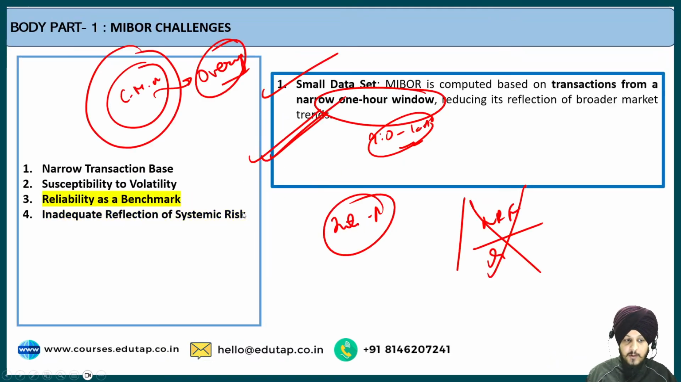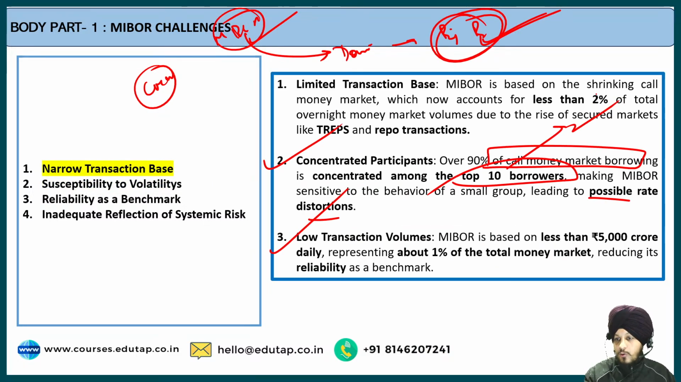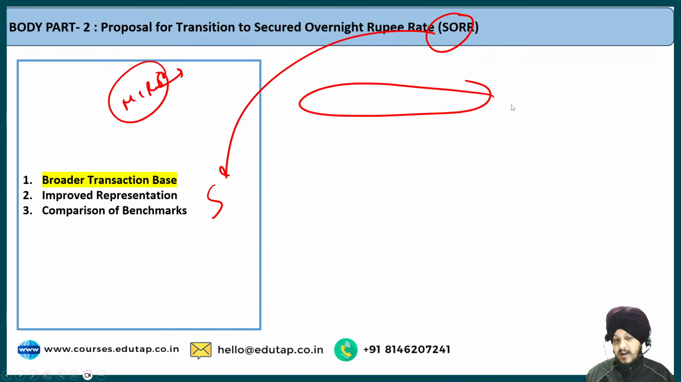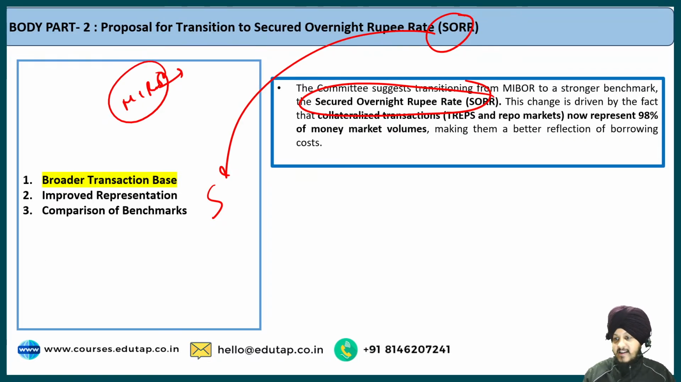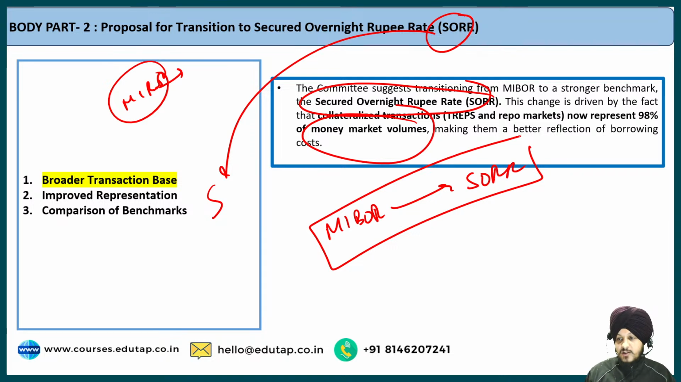Now, if you remember the slide where I talked about MIBOR, it accounts for less than 2% of the whole transaction volume in the money market. But if you talk about secured lending, the percentage is very high. It represents 98% of the total money market volume. Since it represents the higher volume, that is the reason the committee has suggested to move from MIBOR to SORR. So I hope it is clear to you. Fine. Which will make it a better reflection of the borrowing cost.